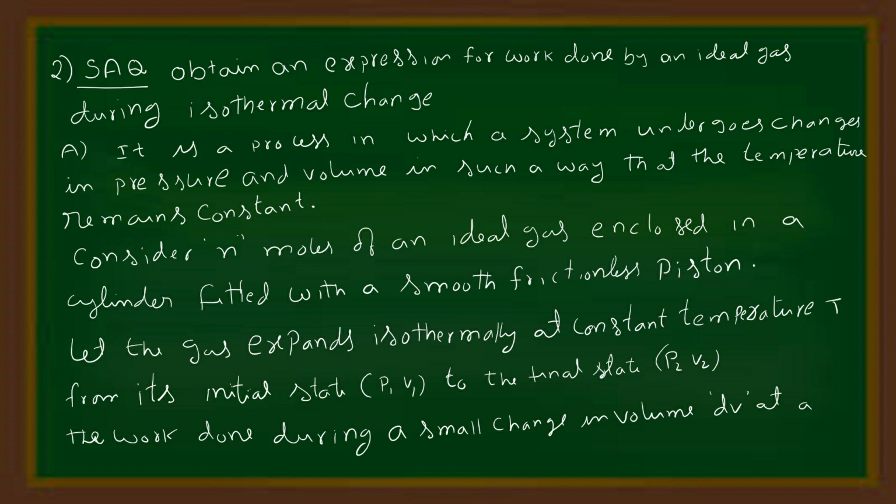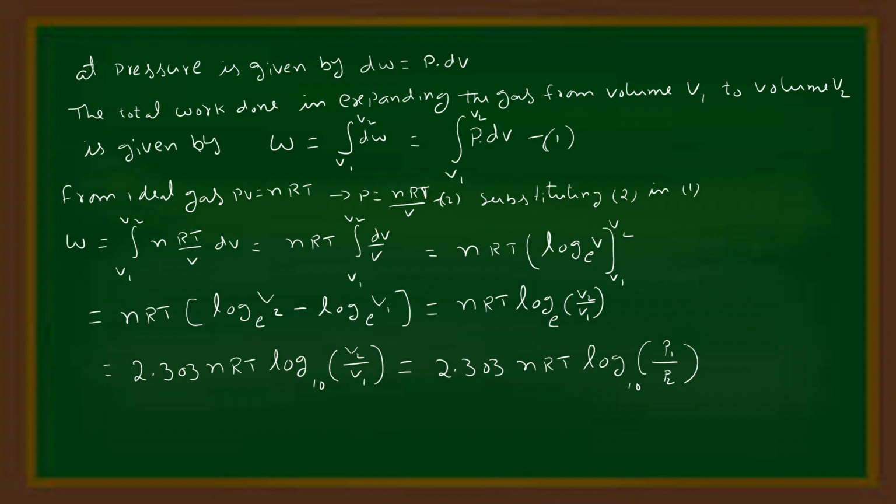The work done during a small change in volume dV at pressure P is given by dW = PdV. The total work done in expanding the gas from the volume V1 to V2 is given by W = ∫dW = ∫PdV, limits from V1 to V2, equation number 1. From the ideal gas equation, PV = nRT, P = nRT/V, equation number 2.